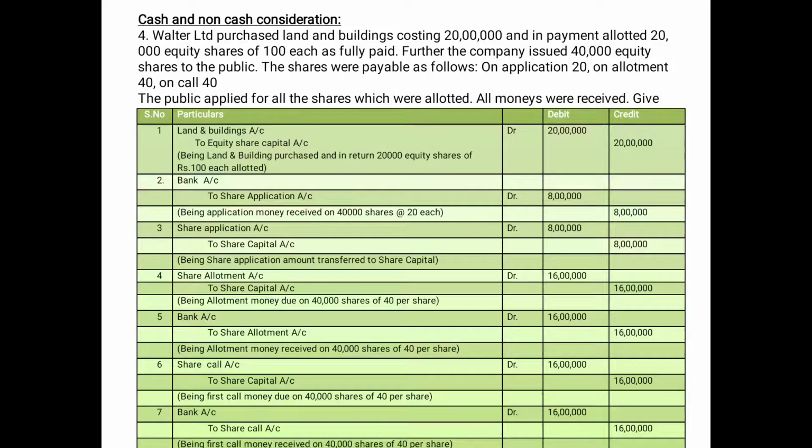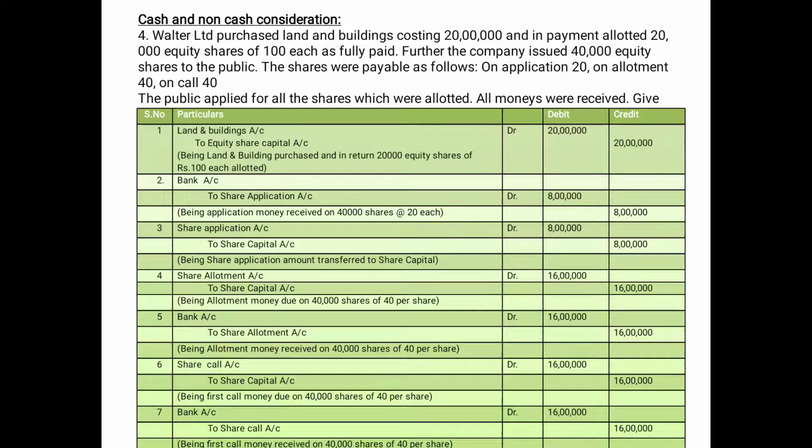Then share application money is transferred to equity share capital account. What is the entry for that? Equity share application account debit to equity share capital account. We are transferring the application money to equity share capital account. So one is for amount received and one is for transferring. And from the next one, first entry will be for due and the second entry will be for amount received.